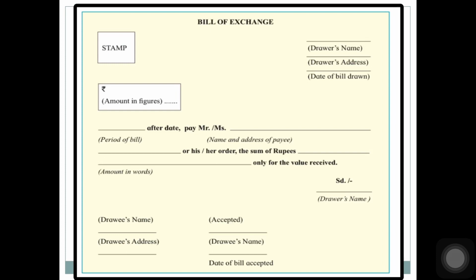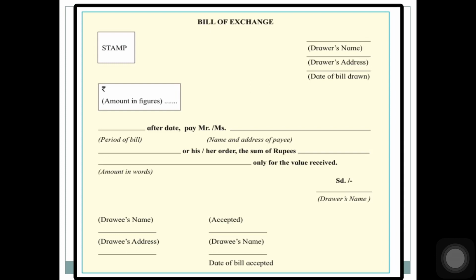So suppose the period of bill is 3 months, you will write 3 months after date. The period of bill can also be in days, 60 days after date. That will be given to you in the sum and you will have to copy it and write it accordingly. Then write Pay Mr. or Ms. dash, that is the name and address of the payee. That will be given to you in the sum. You have to write the name and address of the payee.